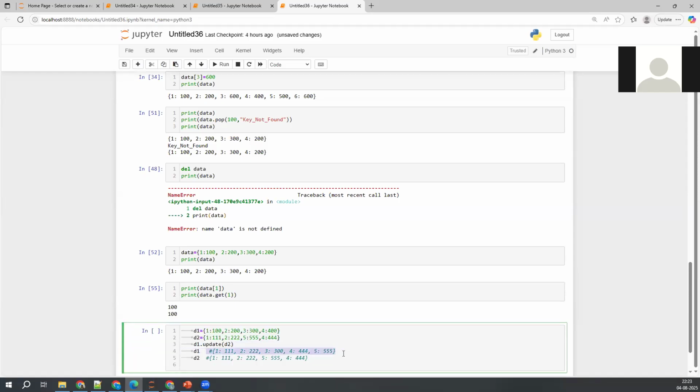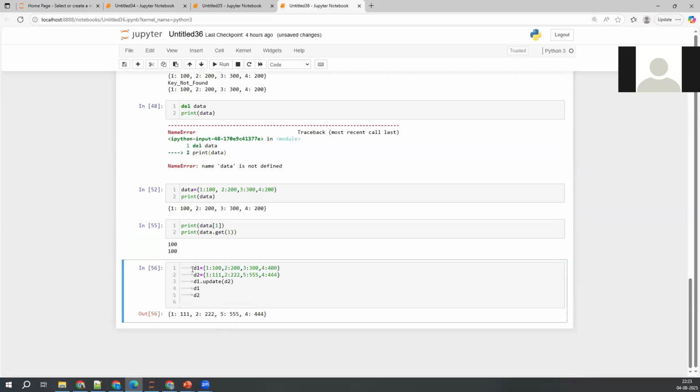So let me remove this. We got some space right here. It will throw an error if I try to execute this one. So if you want to remove this indentation, guys, you have to remove it like this. In a single shot, if you want to remove, Control Alt and you can delete that. Or you can select that particular code, Control left square bracket, you need to keep pressing that. Okay, let me show you that one.